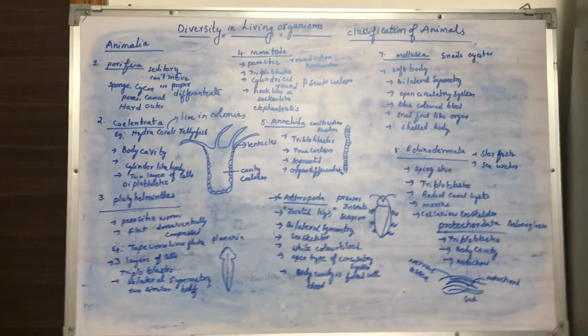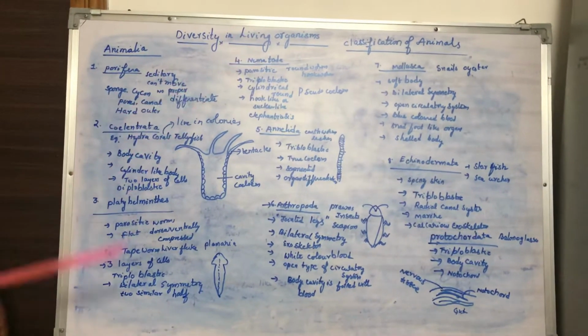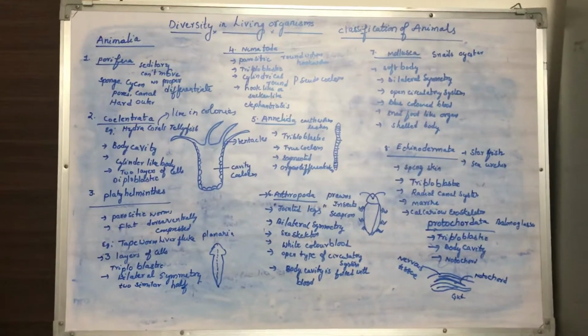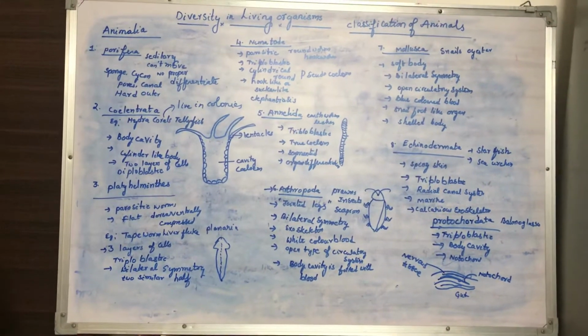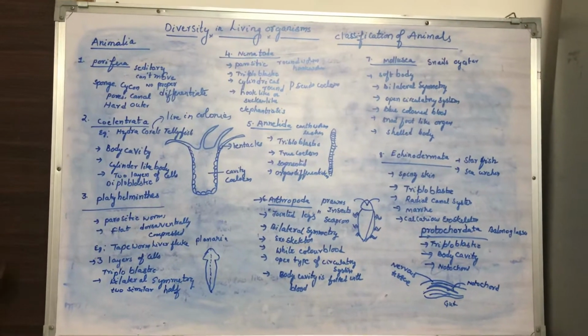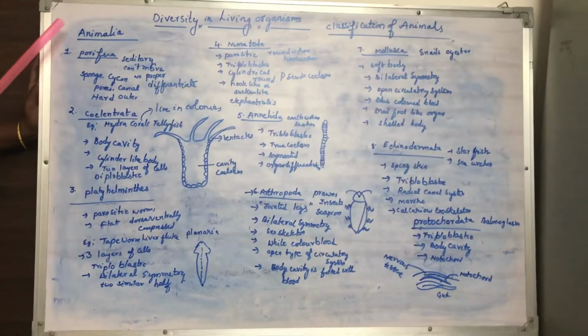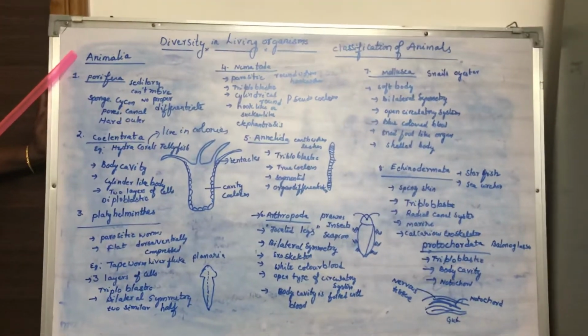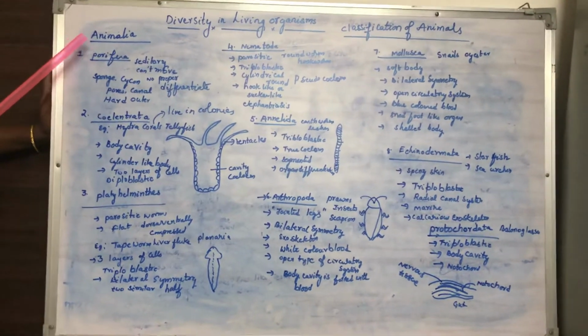Back to the session, diversity in living organisms. In the previous class we discussed the classification of plants. Today we are going to discuss the classification of animals. All animals are grouped in one separate kingdom called Animalia. Animalia includes all the animals.